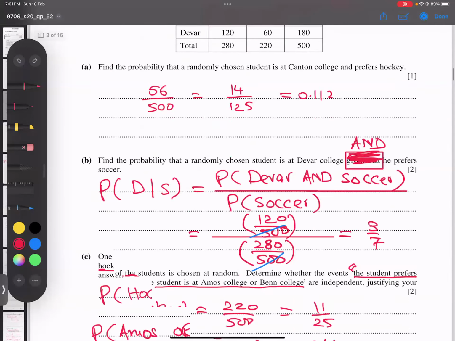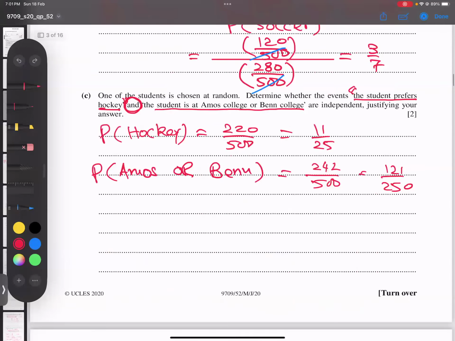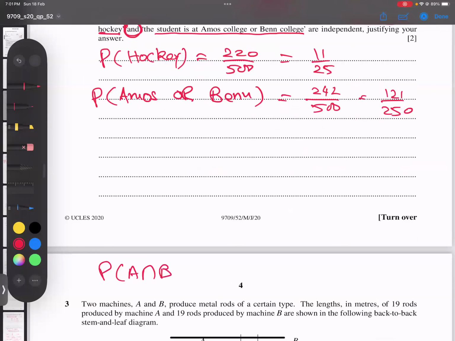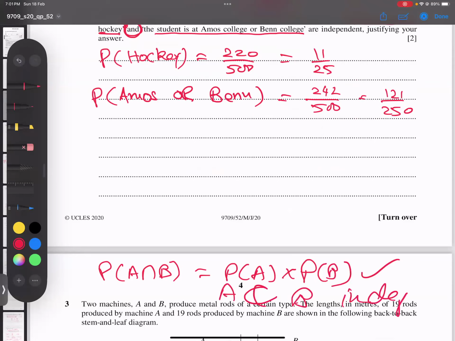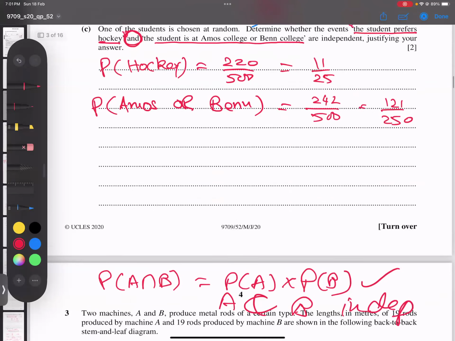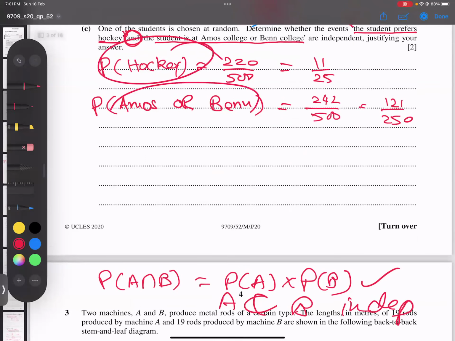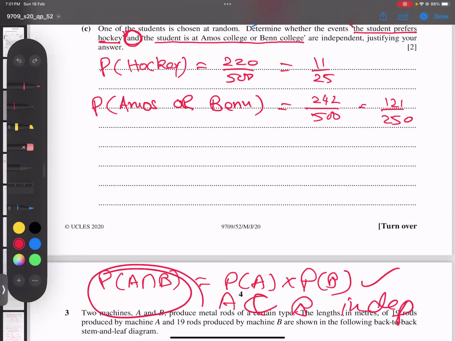Now the last sentence, because whenever we prove it, we have a special formula. What is the formula? Probability of A intersection B must equal probability of A times probability of B. This is the condition for whether A and B are independent or not. Luckily, I have the first and second probabilities. Now I'm going for the and part.